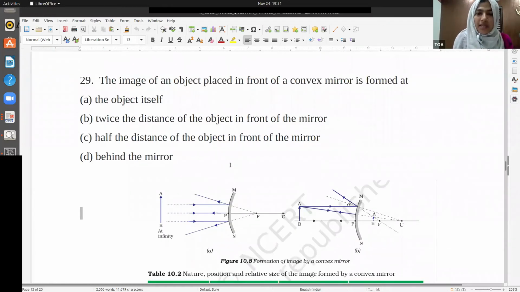The image of an object placed in front of a convex mirror is formed at the object itself, twice the distance of the object in front of the mirror, half the distance of the object in front of the mirror, or behind the mirror. Behind the mirror. It's here, right? So it's behind the mirror. Okay, it's behind the mirror.